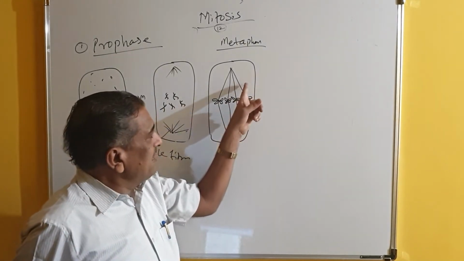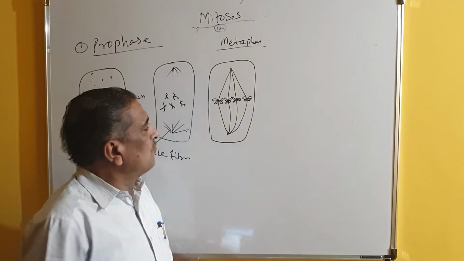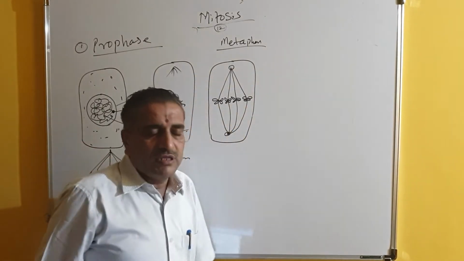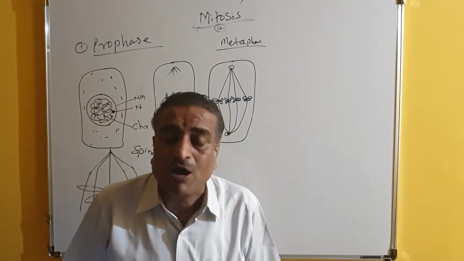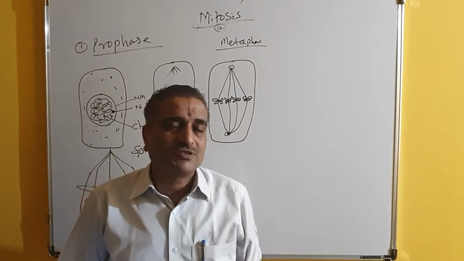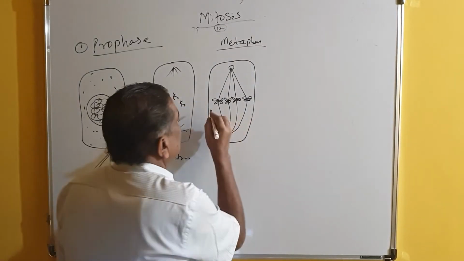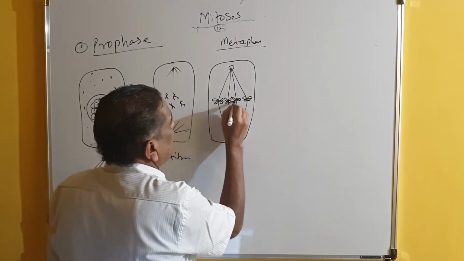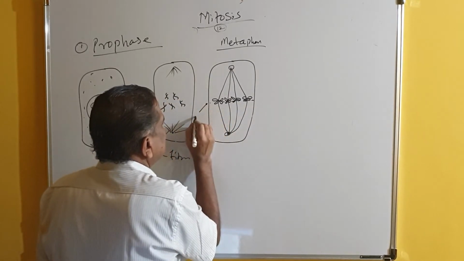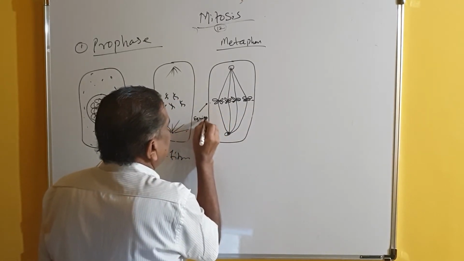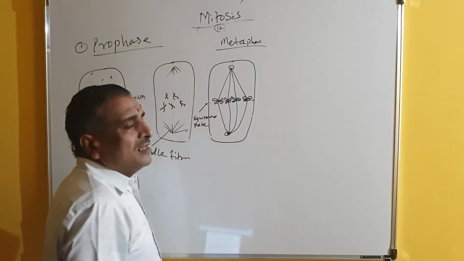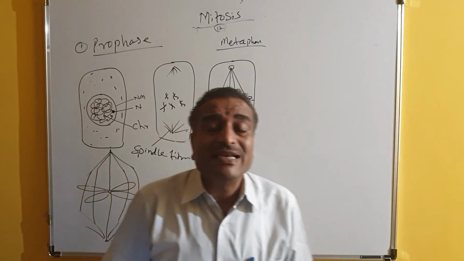Because of the equal force from both sides, the centromeres of all the chromosomes are settled equidistant from both the poles. This position is called the equatorial plate.